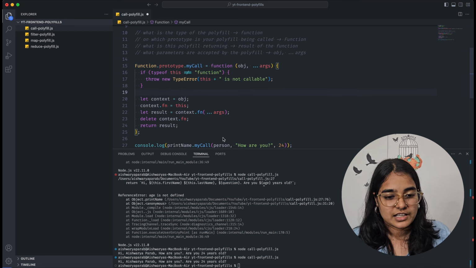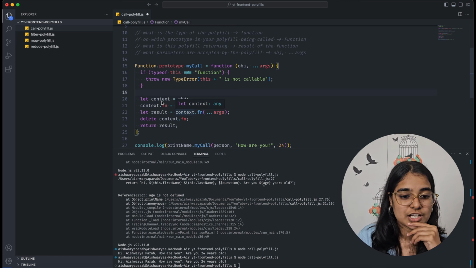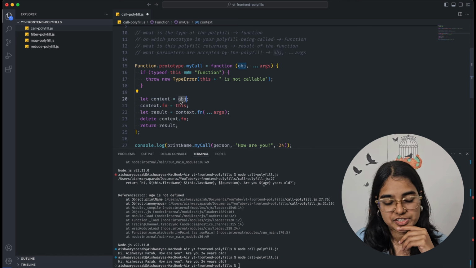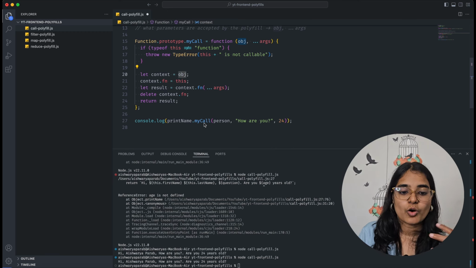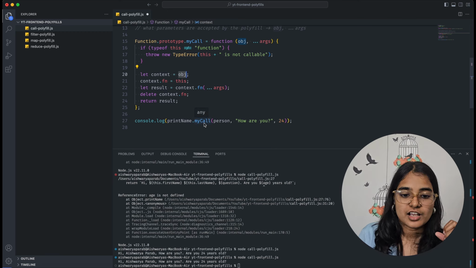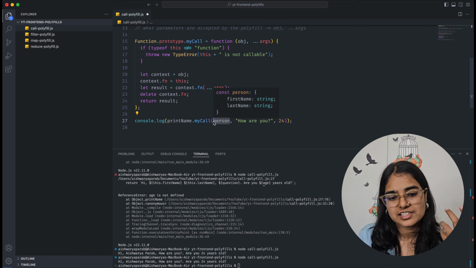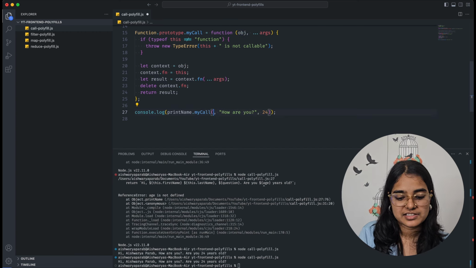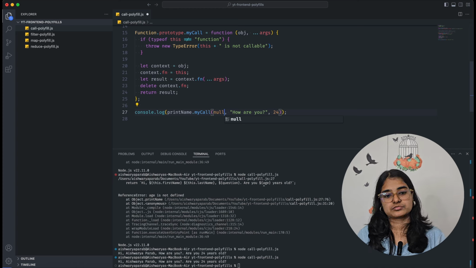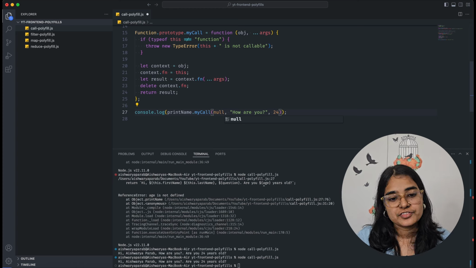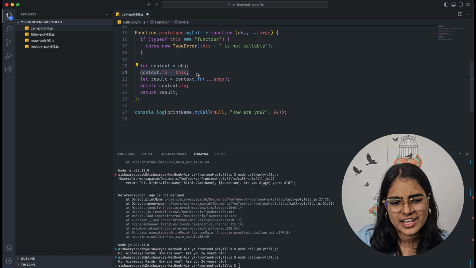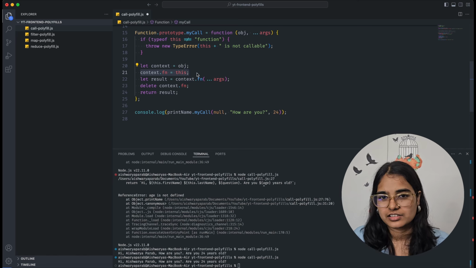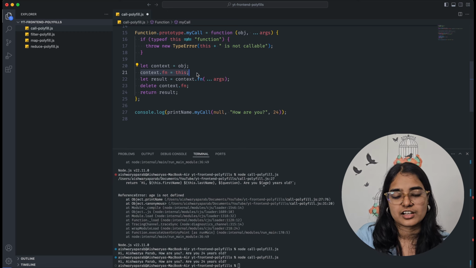Apart from this, there is another thing here, and that's why I said that I'm using context, I'm not directly using obj. So what if a person calls the call method or the call function, but that person doesn't pass any object? Maybe this is null. And if this is null, then I will get an error here, because I can't access anything of null, right?